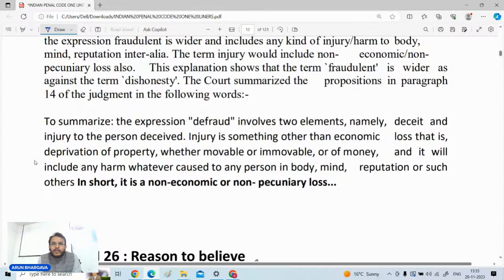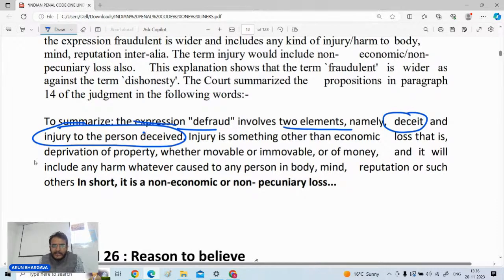Look, with respect to the term defraud, as specified by the Honorable Supreme Court, the expression defraud involves two elements: to deceive and to cause injury to the person deceived. And injury is something other than economic loss, that is, deprivation of property, whether movable or immovable, or of money.